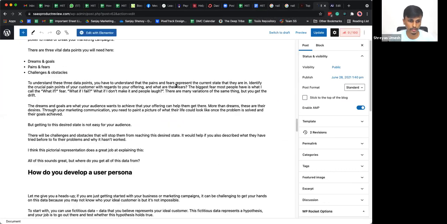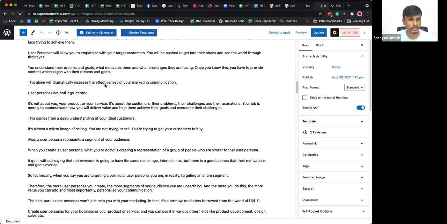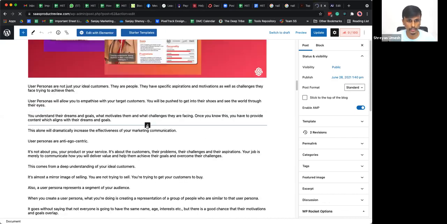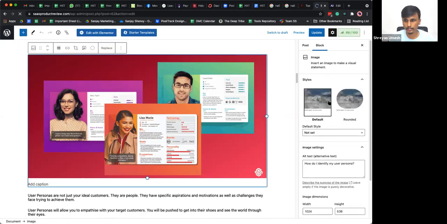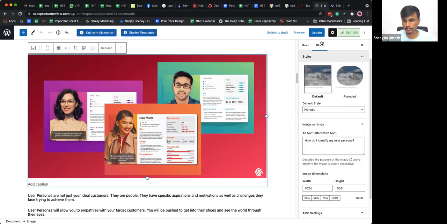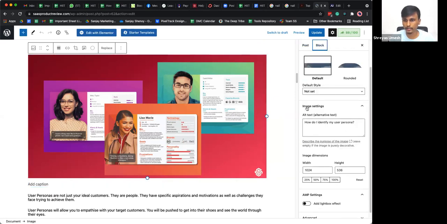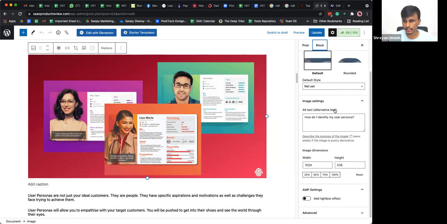Okay, so this doesn't have any images as of yet. So I'll go ahead and upload one random image here. Okay, this does have one image. If you click on this particular image, you'll see that all of these things open up. Make sure you click on this blocks tab here on the top, and then you will see something called the alt text or alternative text. So you can add your primary keyword here for this particular image. If you want to add more keywords, you can just add a comma, give it one space, and then follow with the other keywords.